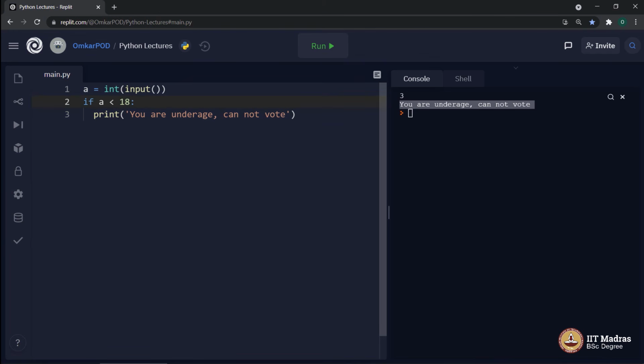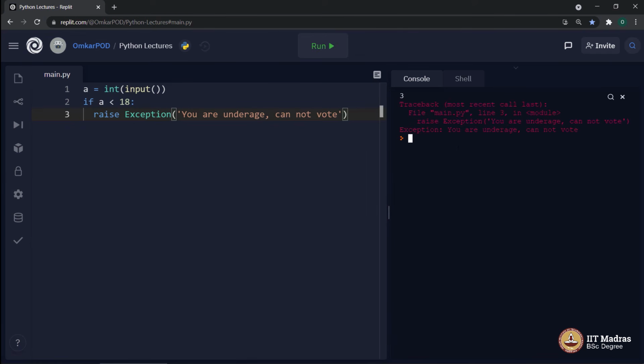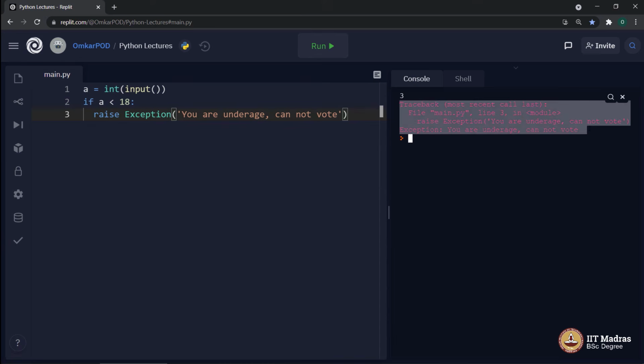So in such a case, instead of this print, I will write something like raise Exception. And then if I execute it with the same input, let's say 3, it will throw an exception. And this is the difference between a print message and an exception.